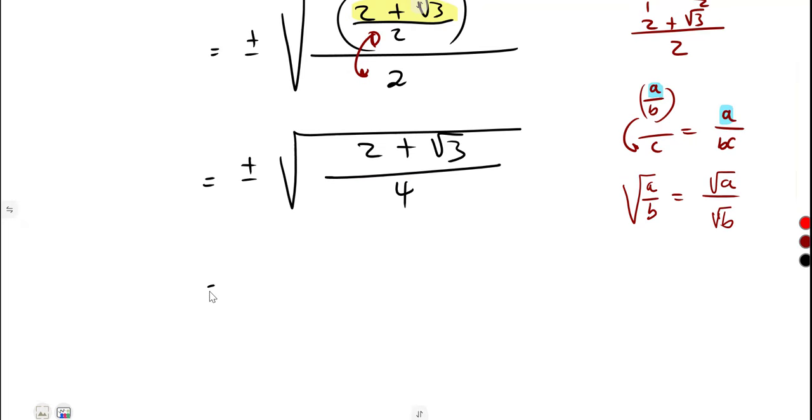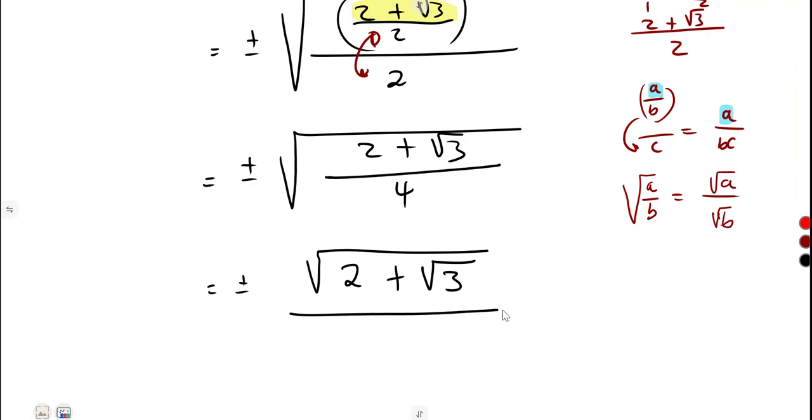So it simply means it was going to be plus or minus the square root of what is in the numerator. The square root of what? In the numerator, it is 2 plus square root of 3 over what? The denominator, square root of 4. And what is square root of 4? It is 2. So it's going to be over 2 like this.